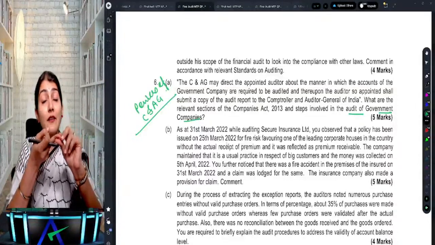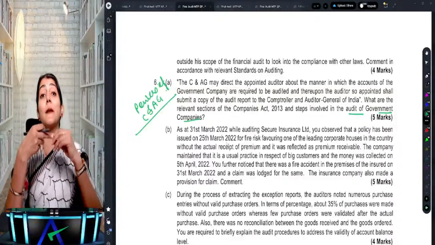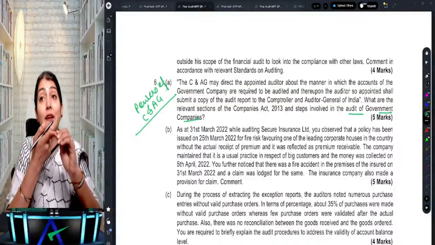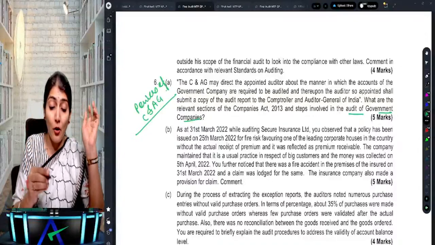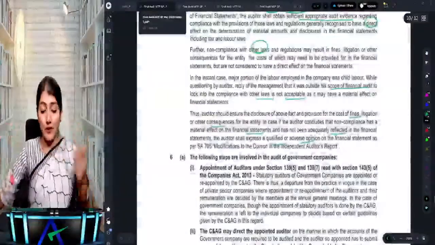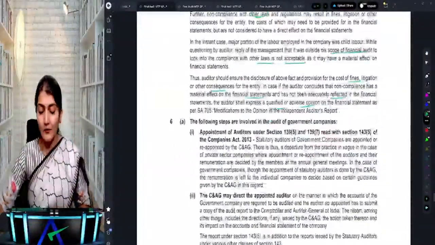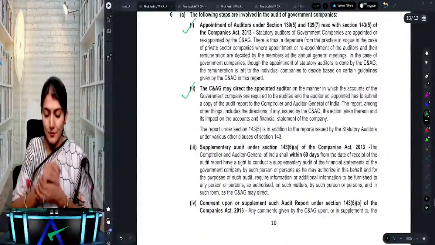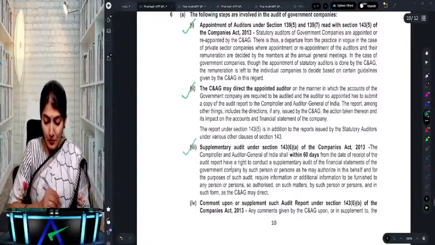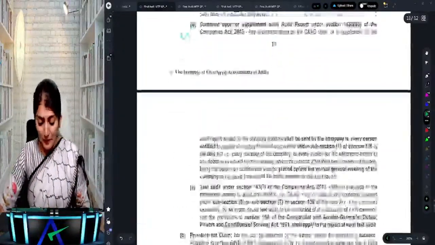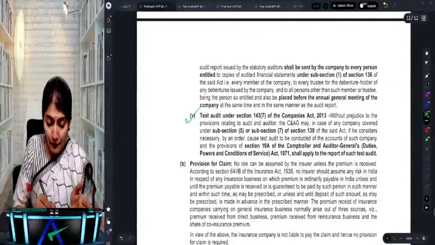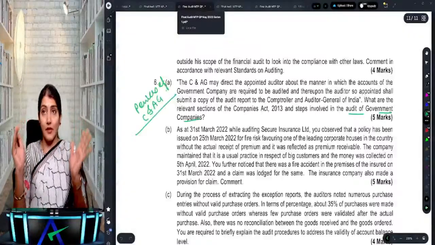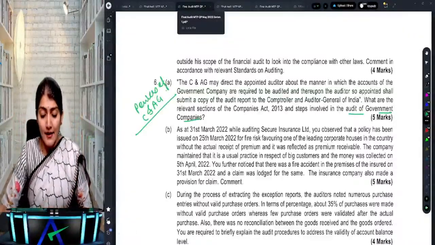Right? Third, to conduct a supplementary audit and also to issue a supplementary audit report if required. And they also have the power to conduct a test audit of the accounts of the government company, right? So one, appoint the auditor, then issue directions to this auditor, then conduct a supplementary audit, then issue a supplementary audit report, and in addition to that they also have the power to conduct a test audit of the accounts of the government company, right?